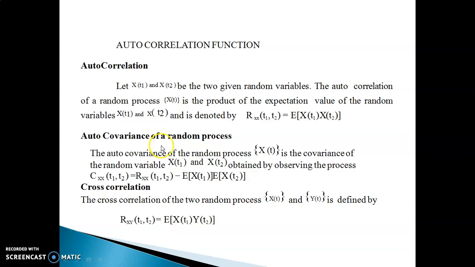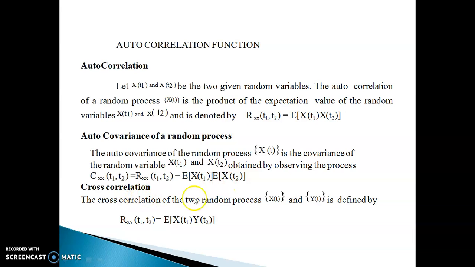Similarly, the autocovariance of the random process x of t between the random variables x of t1 and x of t2, which is denoted by Cxx of t1 comma t2, is defined as Rxx of t1 comma t2 minus expectation of x of t1 multiplied with expectation of x of t2.